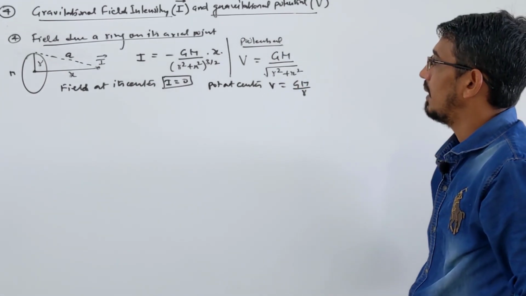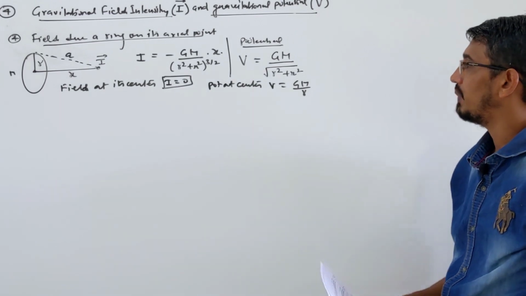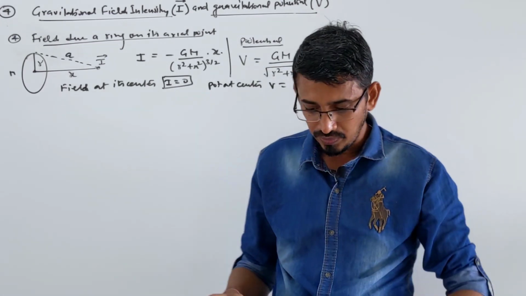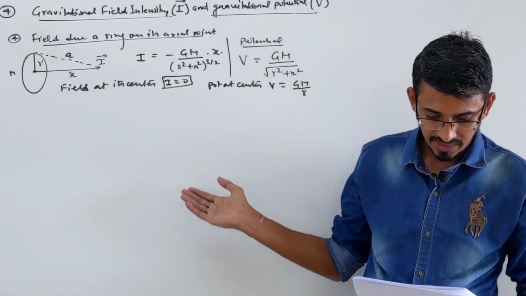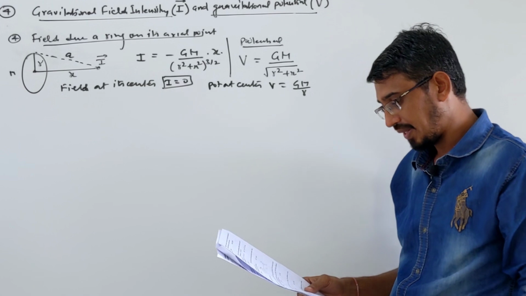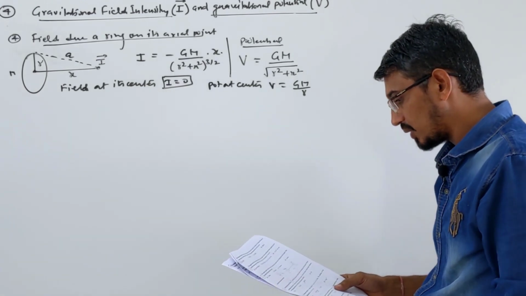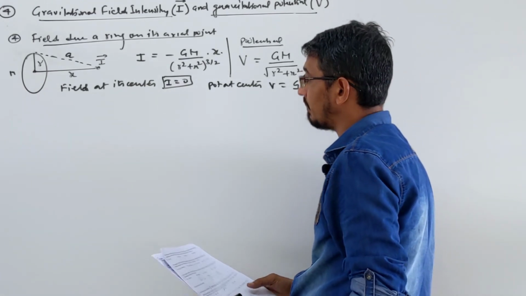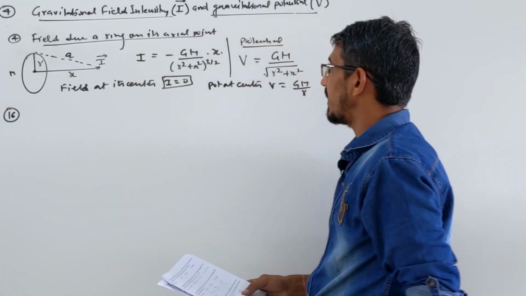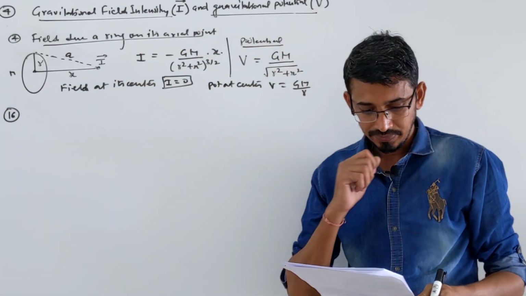Okay, so we were doing problems here now. So please pick your sheet. If you have not downloaded it yet, there is a link provided in the description of this video, download that and keep it in your hand. So question number 16 in your sheet. These questions are based on field intensity and potential.